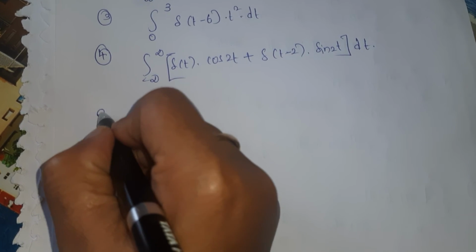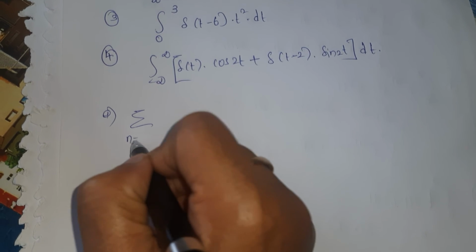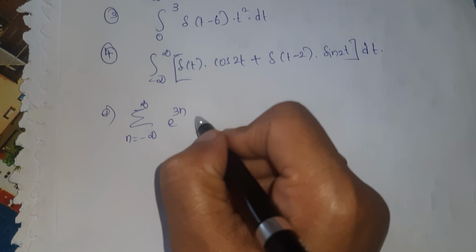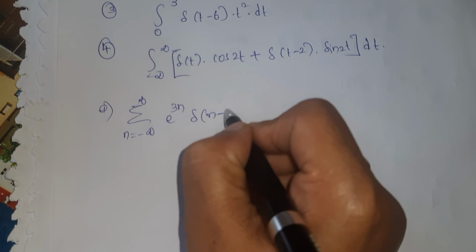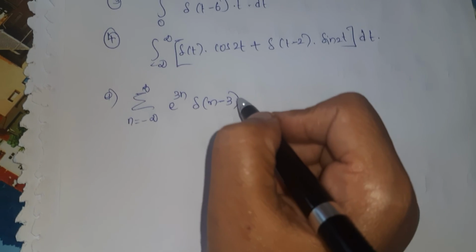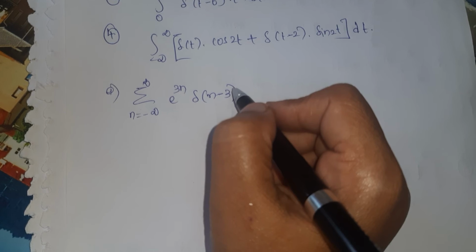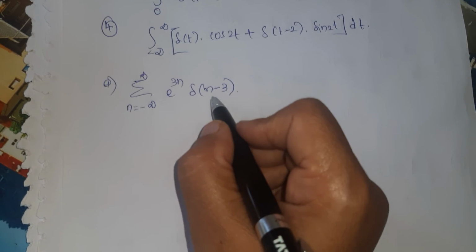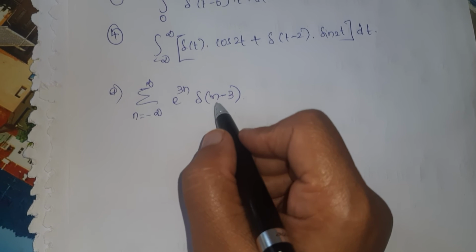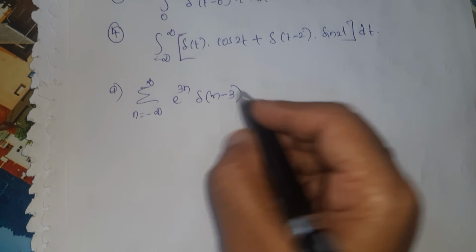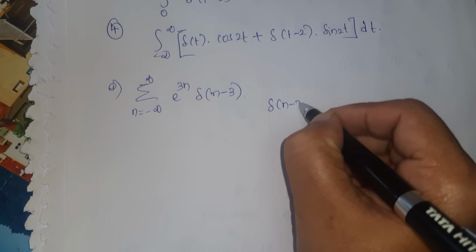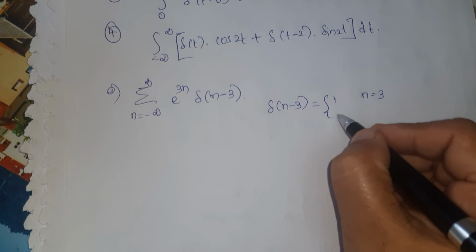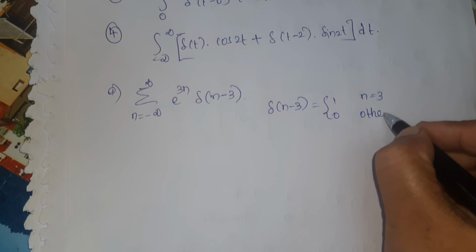So first problem, evaluate summation n is equal to minus infinity to infinity e power 3n into del of n minus 3. What is the procedure we have followed for the continuous impulse signal problems? The same procedure we have to follow here. So here substitute n is equal to 3, that is, del of n minus 3 exists at n is equal to 3, otherwise it is 0.